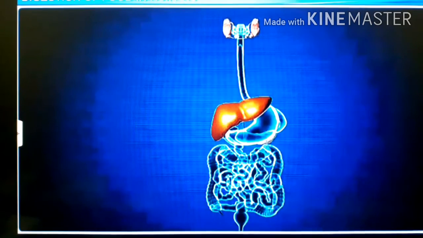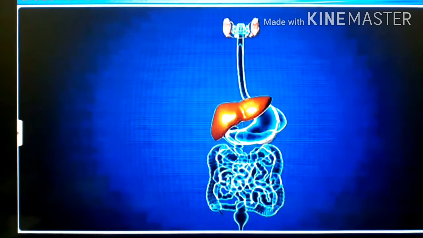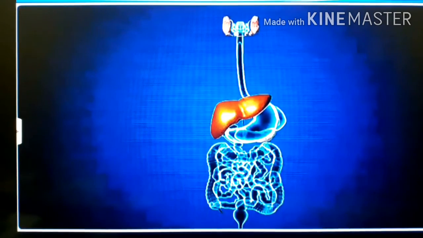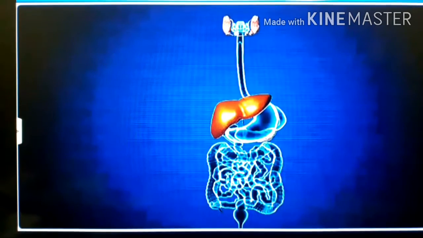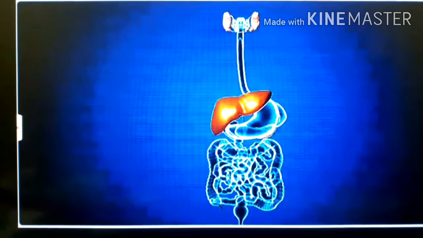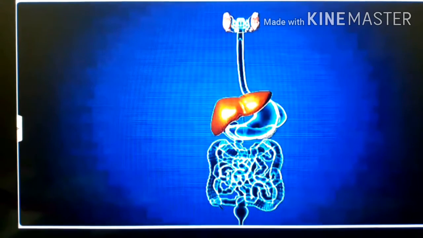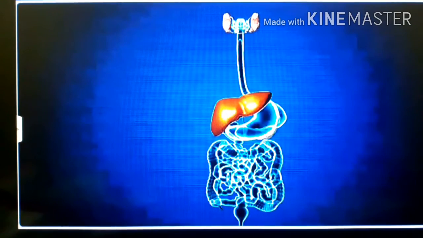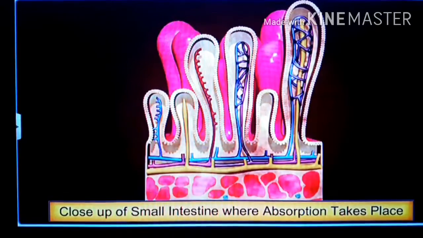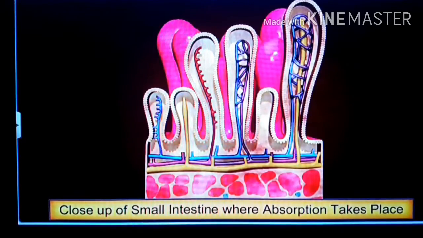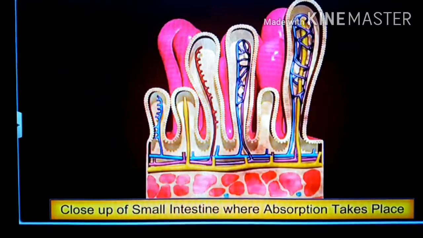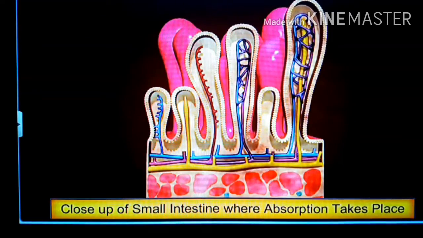So, how does this absorption take place? In this section, we talk about absorption of food in different parts of the alimentary canal. Where does absorption take place, and what kind of structures help in absorption of food?